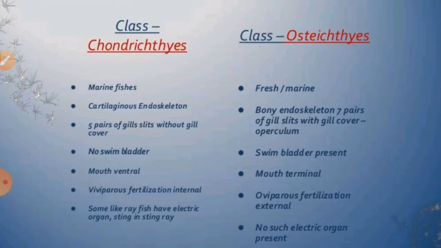Similarly, if we talk about the cartilaginous fishes, at least 600 species are found. As everybody is familiar with shark, ray and skate fishes, they are called cartilaginous fishes because their skeleton is made up of cartilaginous bones.